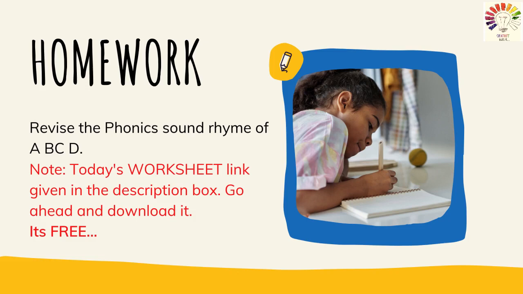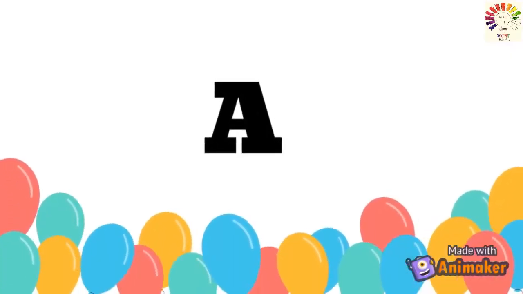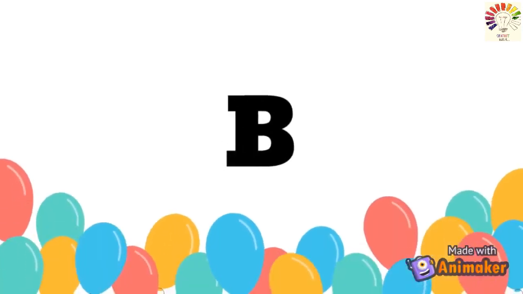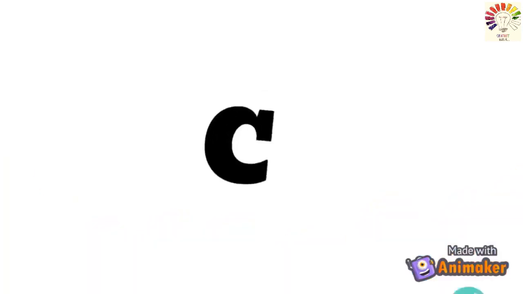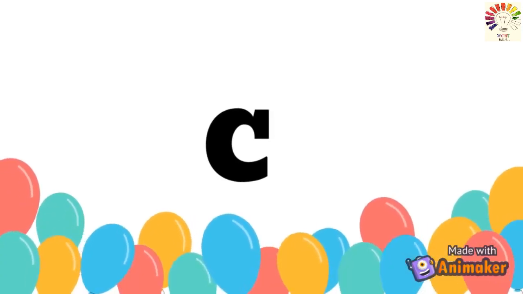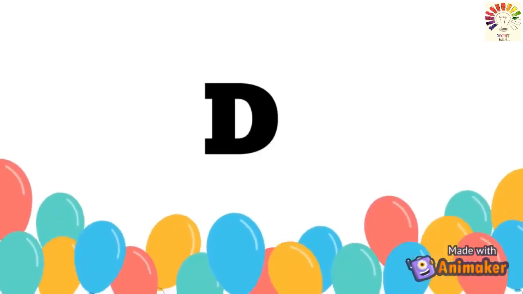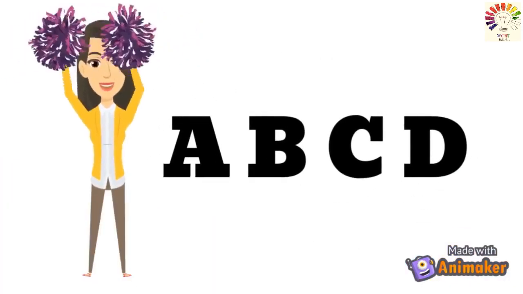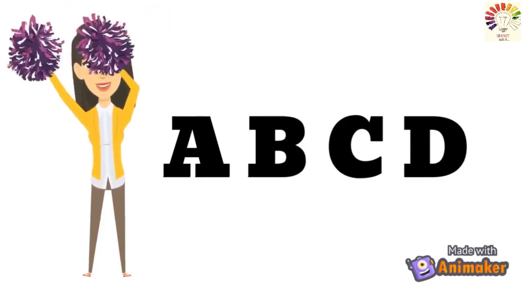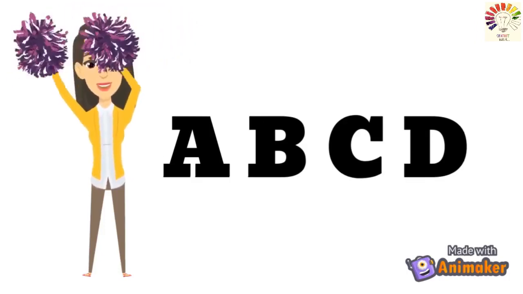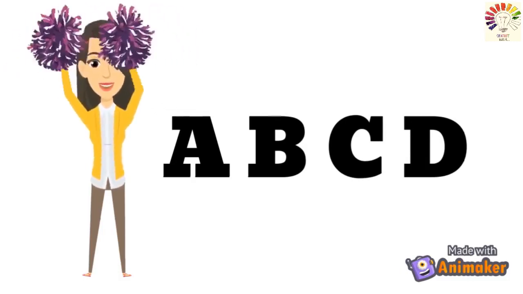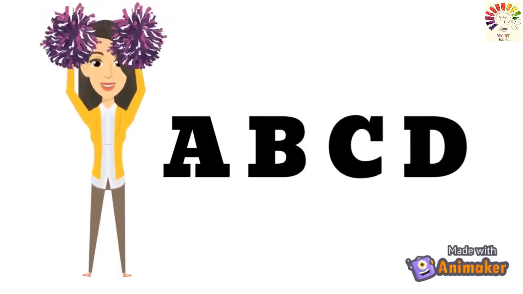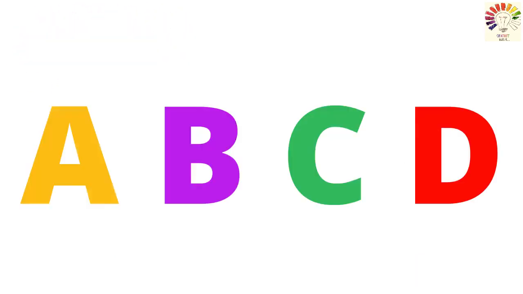So shall we sing the rhyme again? Very good. A makes a sound of ah, ah, ah. B makes a sound of b, b, b. C makes a sound of k, k, k. D makes a sound of d, d, d. Sing this song so you don't forget how to say the alphabet. Got it, children? Did you enjoy the class? Now do you know what are the sounds of A, B, C and D? Yes. Shall we revise that again?